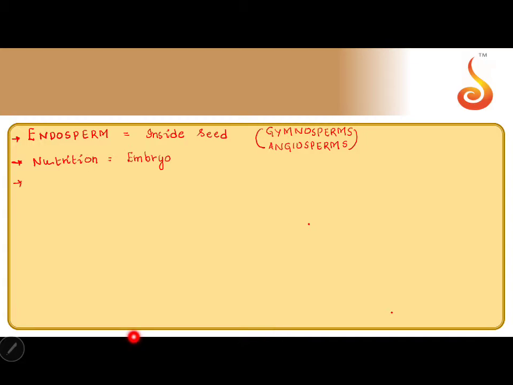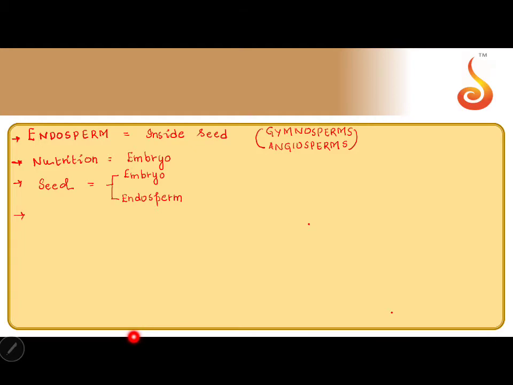So, if it is seen in seeded plants, what do we see in a seed? A seed consists of two components. One is the embryo. Another tissue present is the endosperm, in gymnosperms also, in angiosperms also.